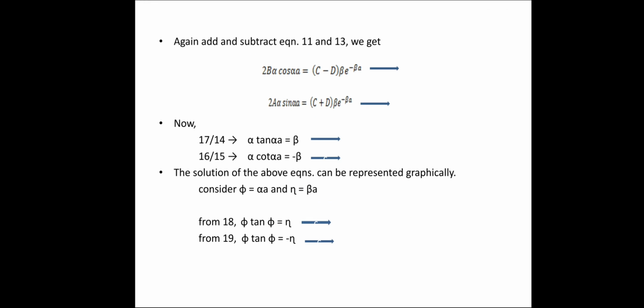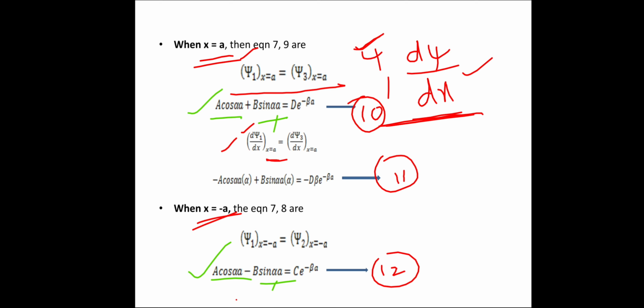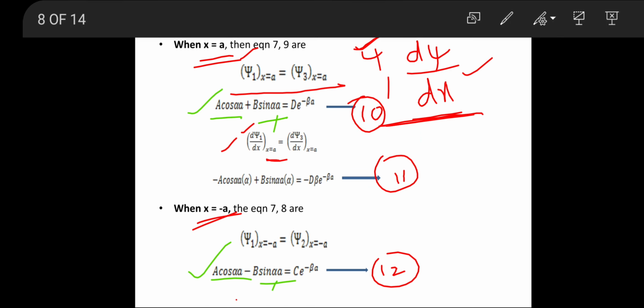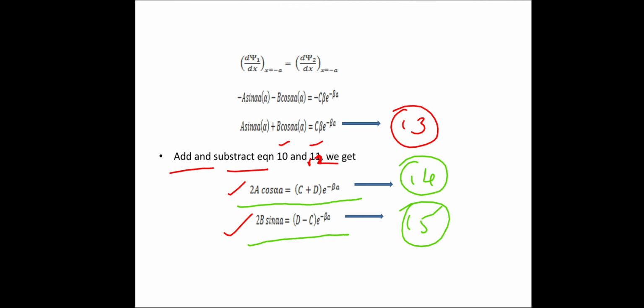Now again add and subtract equations 11 and 13. Since we have done equations 10 and 12, now equations 11 and 13.